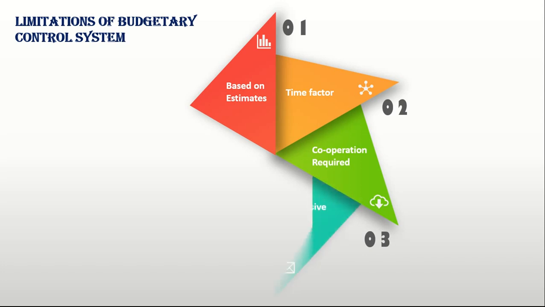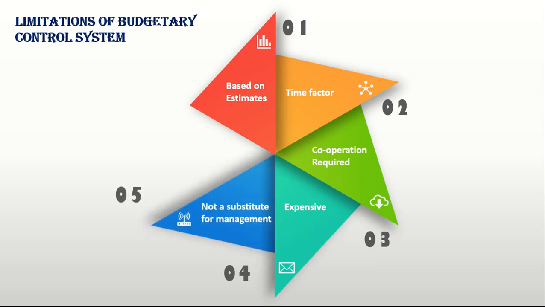4. Expensive. Its implementation is quite expensive. For successful implementation of the budgetary control, a proper organization structure with responsibility is a prerequisite. The budgeting process starts from the collection of requirements to budget and performance analysis. It consumes valuable resources for these purposes, hence it is an expensive process. 5. Not a substitute for management. Budget is only a managerial tool and must be applied correctly for management to get benefited. Budgets are not a substitute for management.